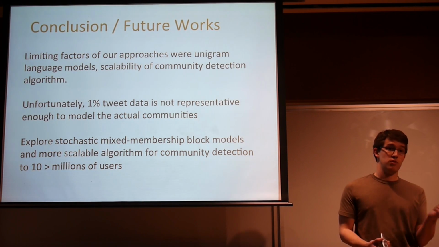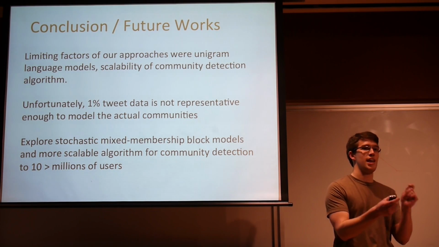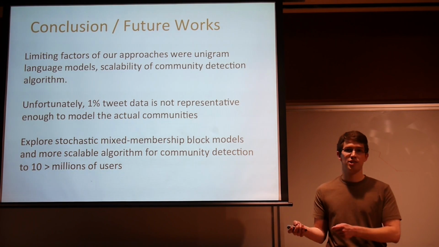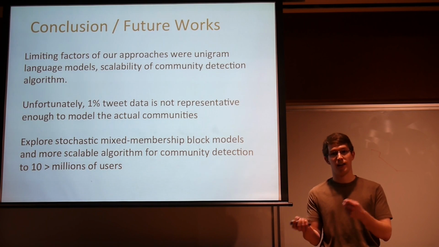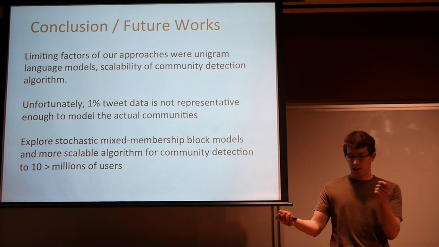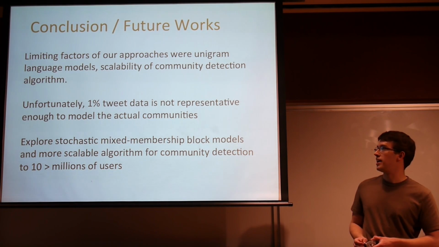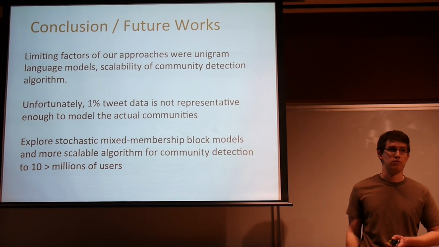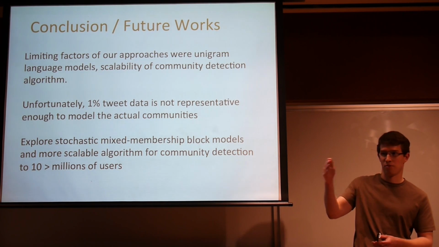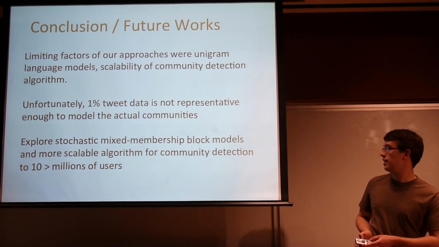Moreover, the 1% that you do get is a different user. They don't give you the same 1% over different days. So you can't even model the same people over time. Even if we look at 5 days and then the next 5 days, you can't really tie together communities over time, which would be nice to do, to do any sort of recurrent Chinese restaurant process, looking at how communities change over time. You can't do that with the 1% data.